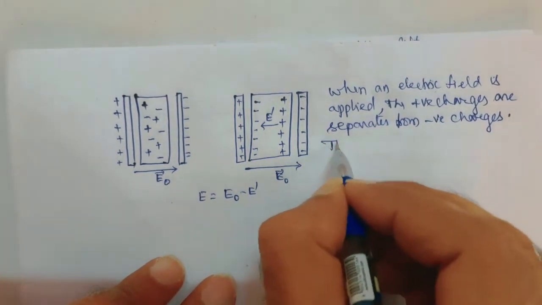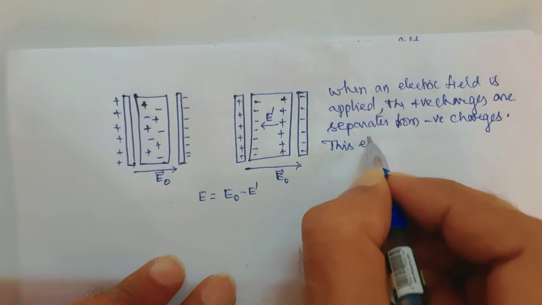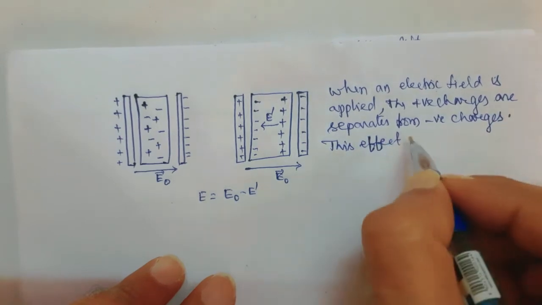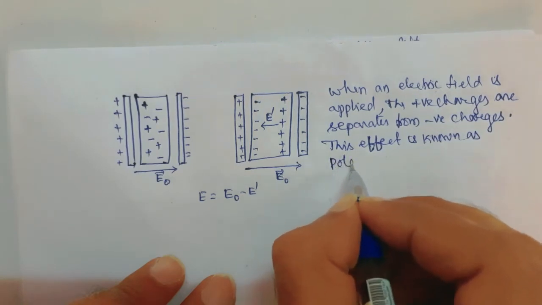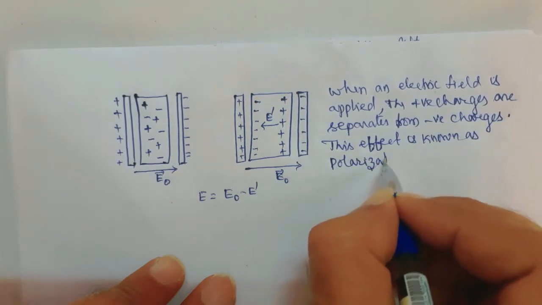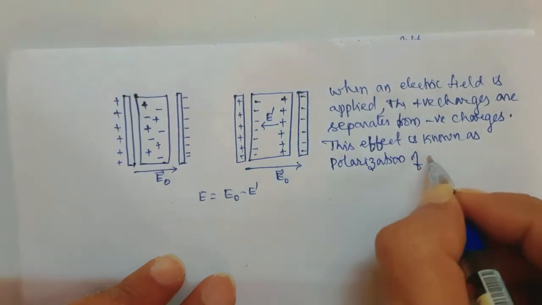This effect is known as the polarization of dielectrics.